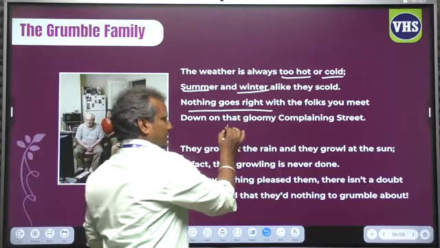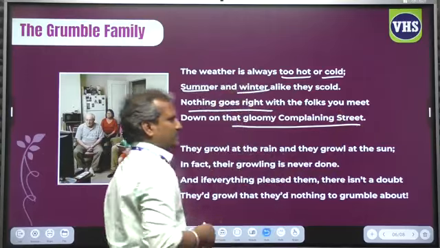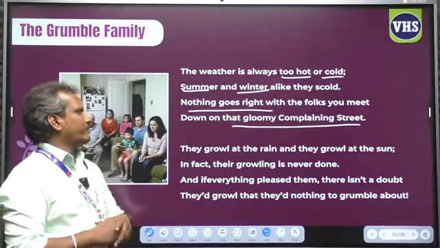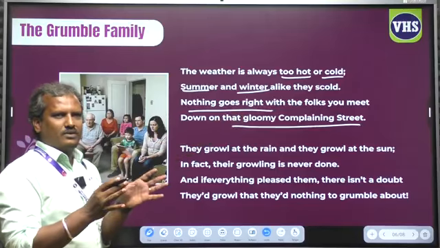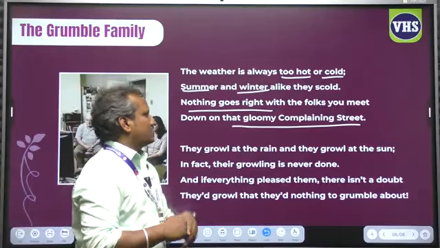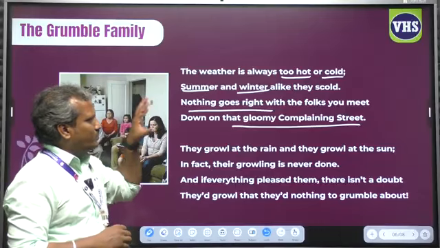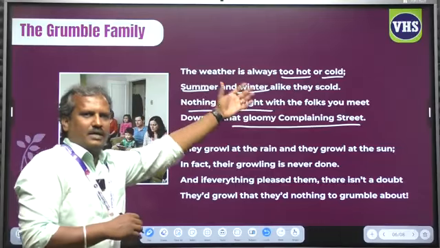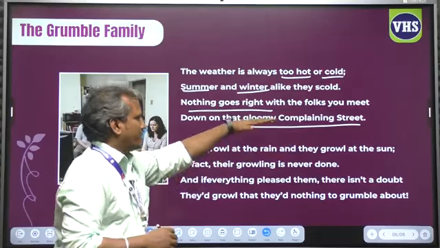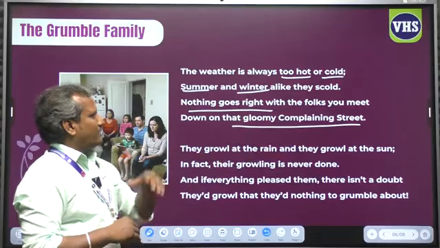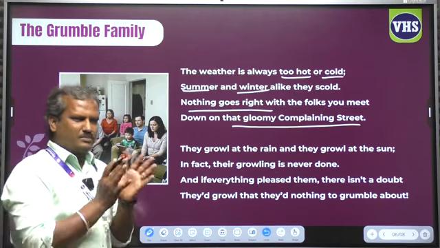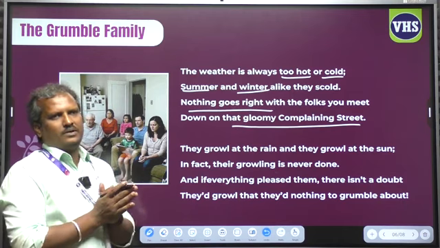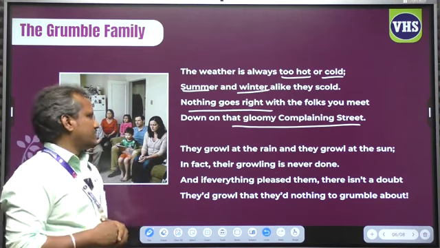Yes, the family lives on the complaining street. Just look at the word gloomy. Gloomy, what is that? Very negatively coined term. Already the name of the street is complaining street, but the poetess gives a gloomy complaining street, a very pessimistic family living in that complaining street.